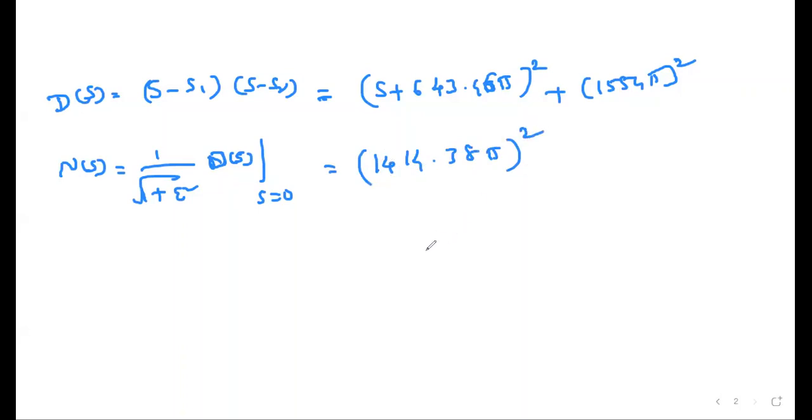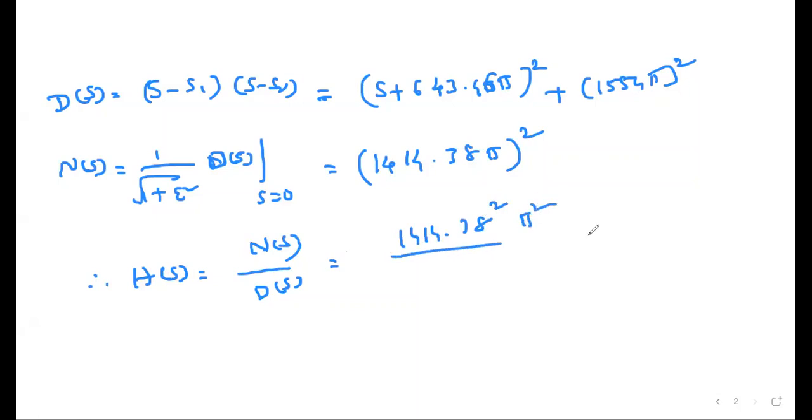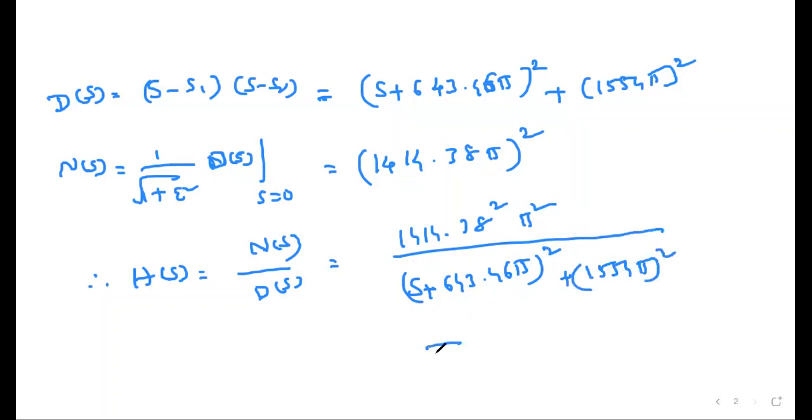Therefore, the H of s transfer function is the numerator by denominator, which is 14.38 square pi square divided by s plus 643.46 pi whole square plus 1554 pi whole square. This is your H of s transfer function.